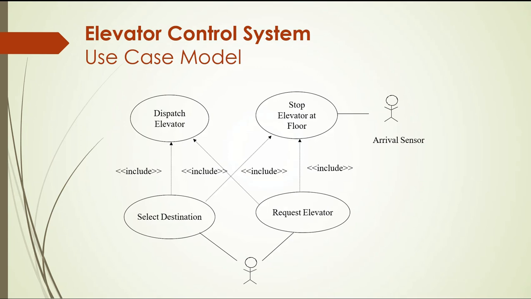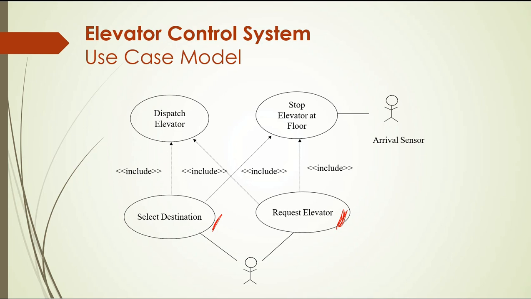Okay guys, here we have another, as we can see. If we take request or select, both are linked with other use cases.